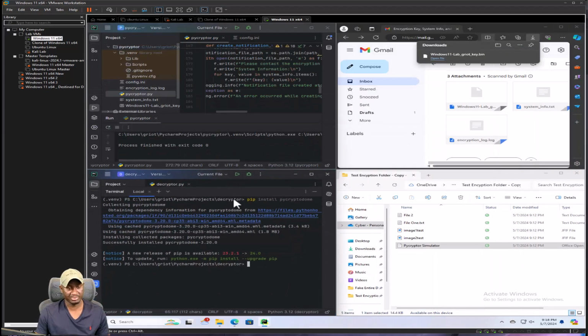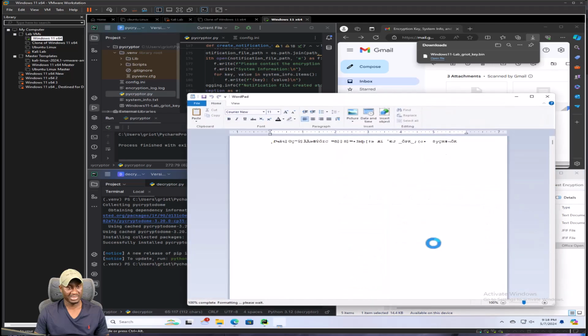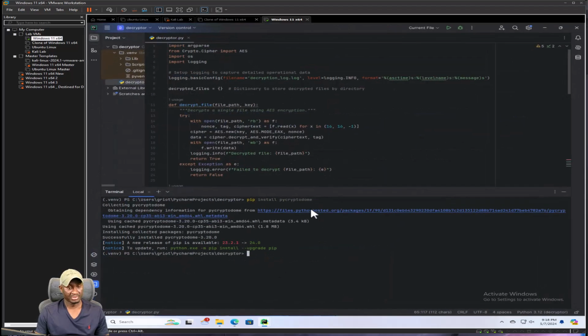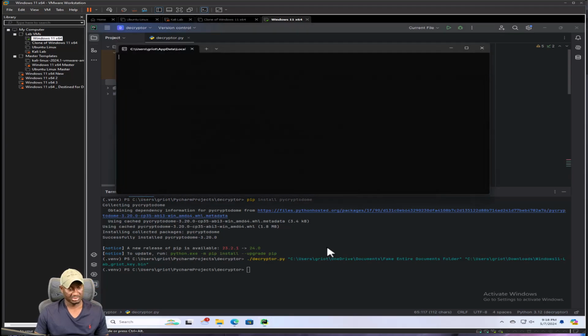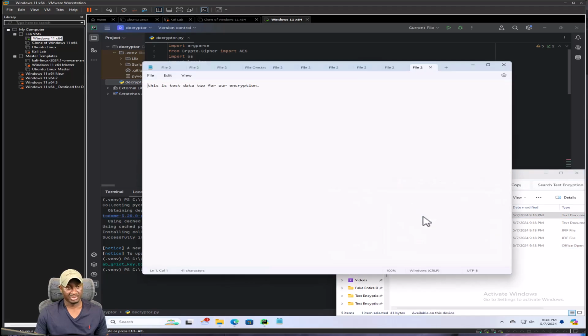So back there, snap it up, and let's just see if our files are still encrypted. They still are. Open that. They still are. Now I'm gonna run that again. So up just to get that command back. Okay, let me make this bigger, and then I copied it, so I'm gonna paste it. And you see that running? You see that window pop up? Let's open it. I didn't navigate anywhere. Open it up. Boom, our file is back.